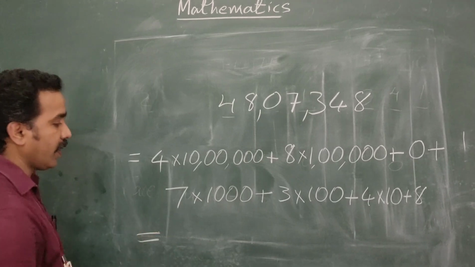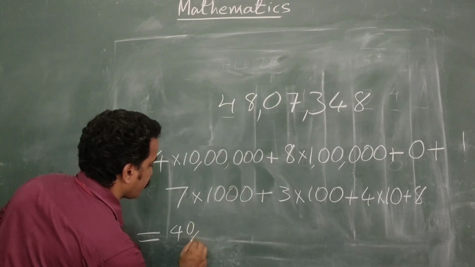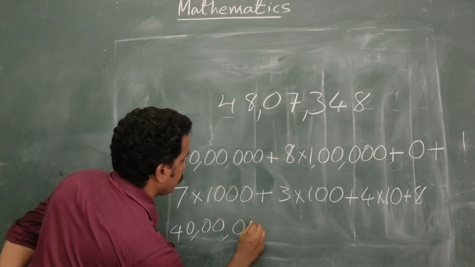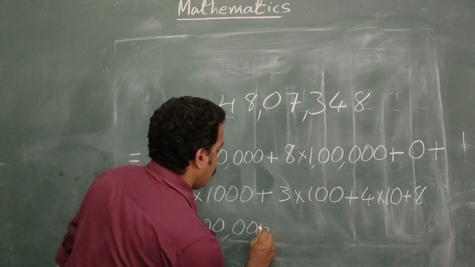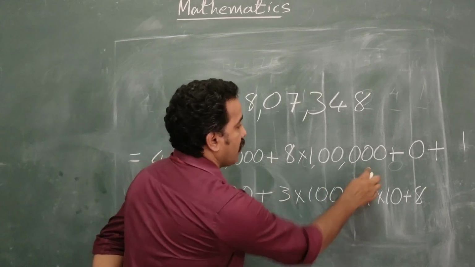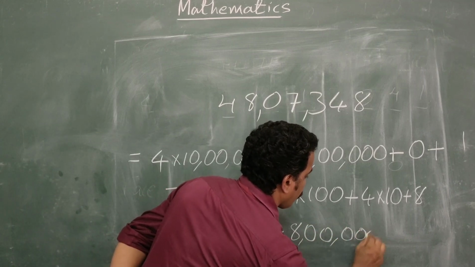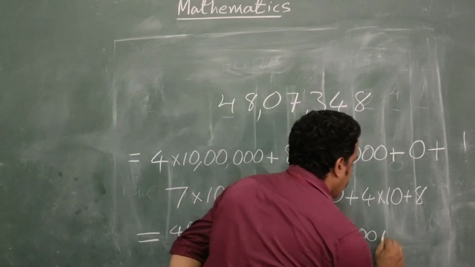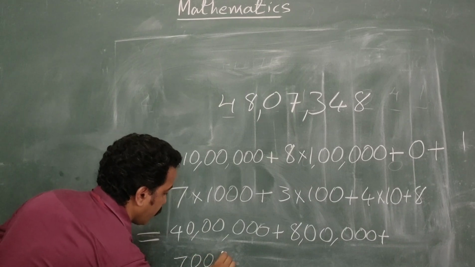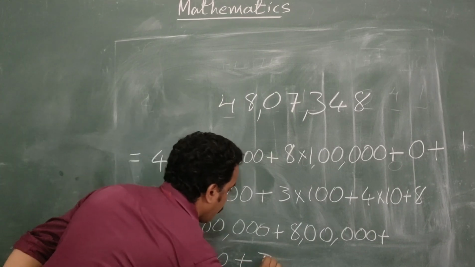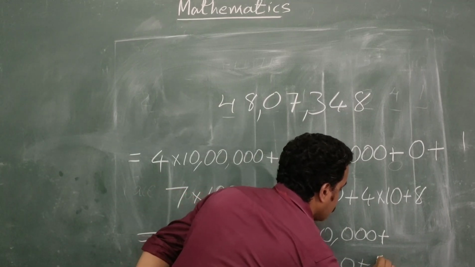So once again we can simplify. The number is 40 lakh plus 8 lakh plus 0, then 7,000 plus 300 plus 40 plus 8.